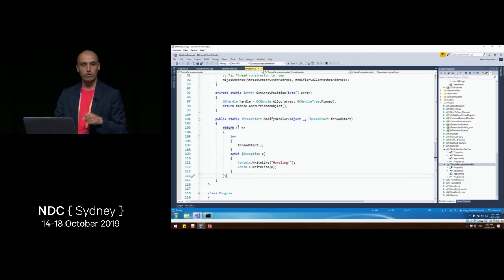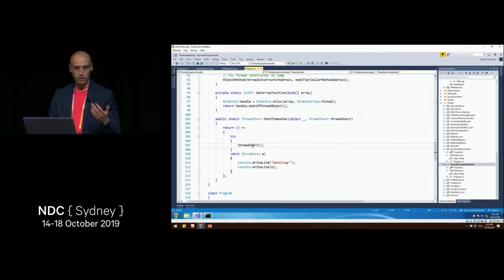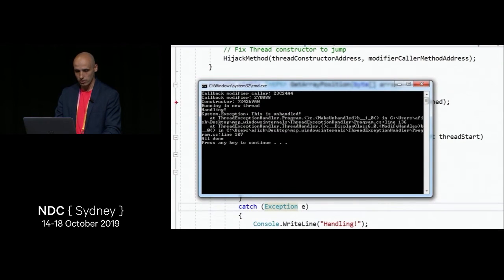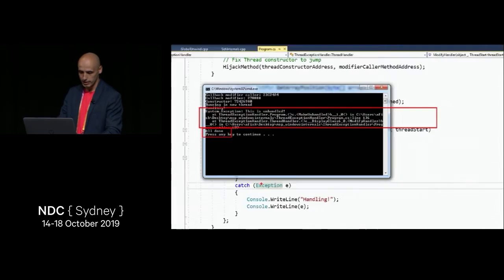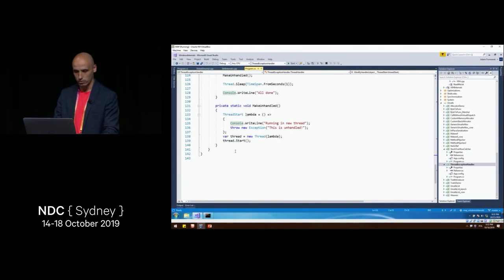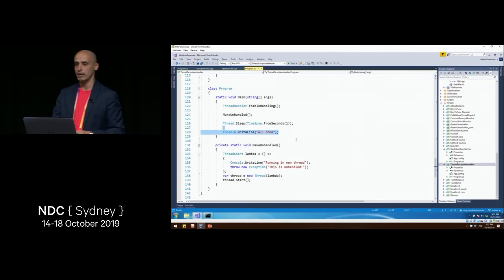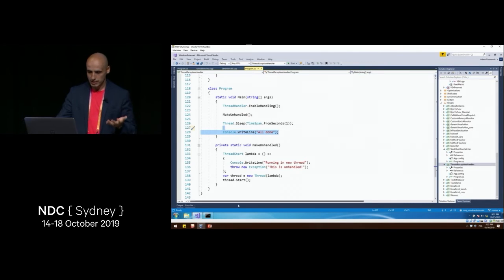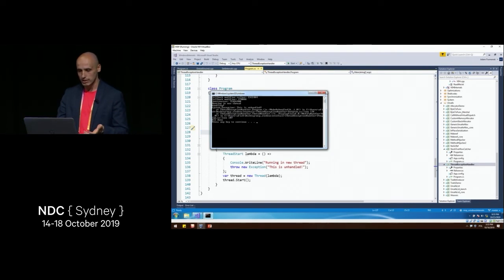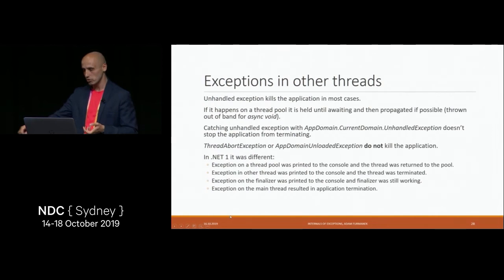So we take the original lambda which was there, which we call here the thread start, and we wrap it with try-catch, call the method, and when the exception is thrown, we can just catch it easily here. As we can see, not only was the exception printed out, but we are also saying that all is done, that everything worked correctly. So this all-done is being executed in line here. While it's not super simple to handle those exceptions, there is a technical way to do this.